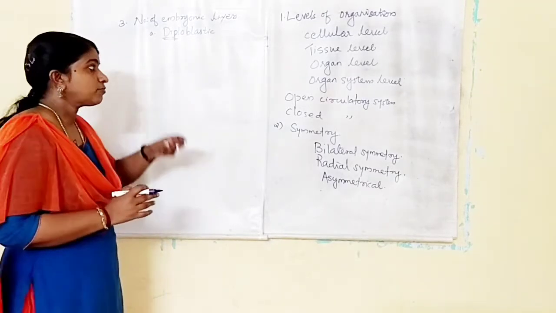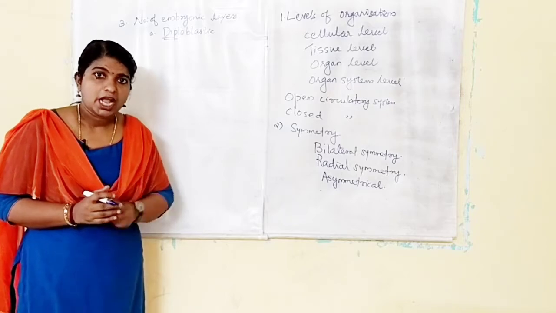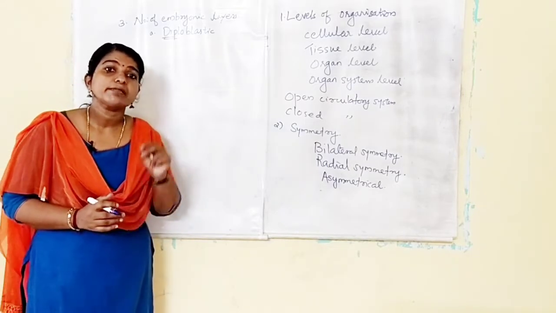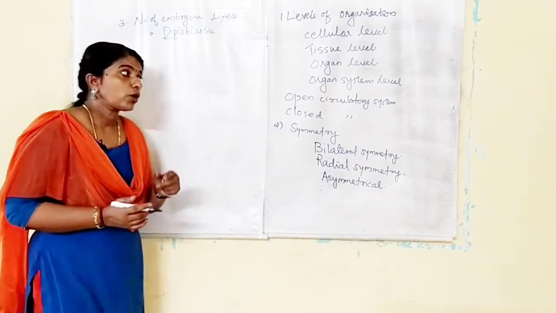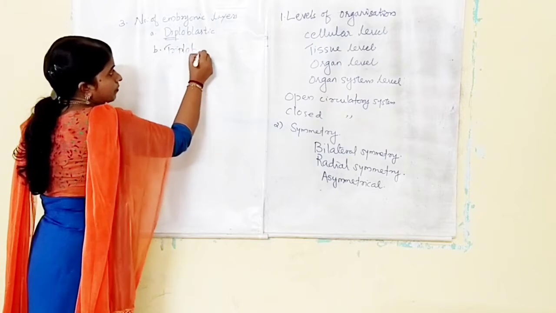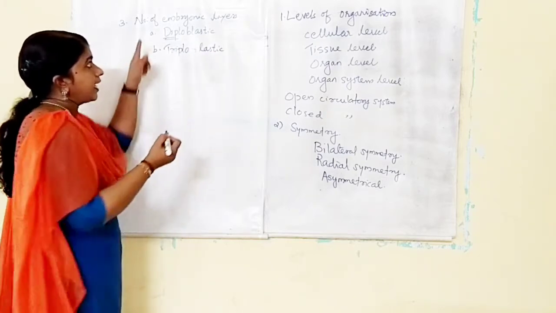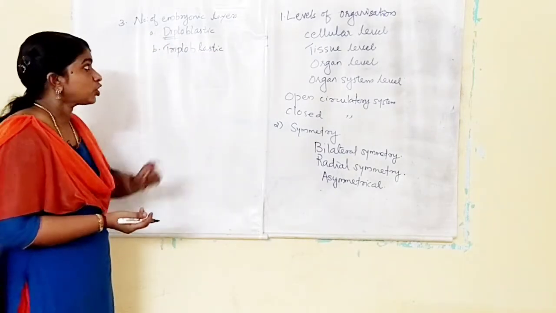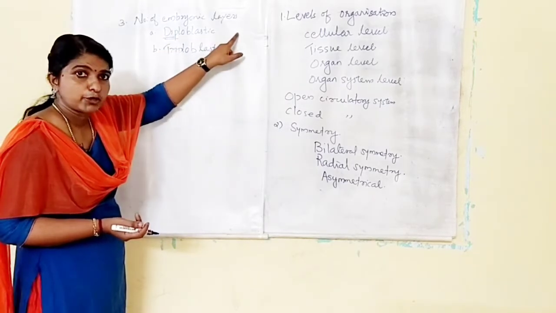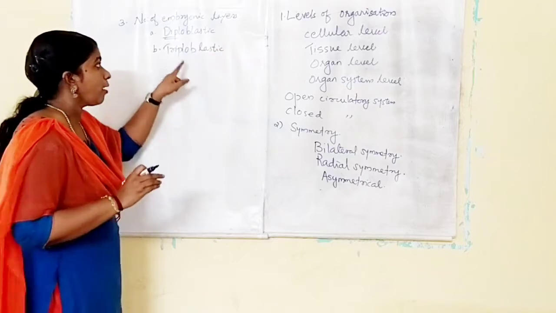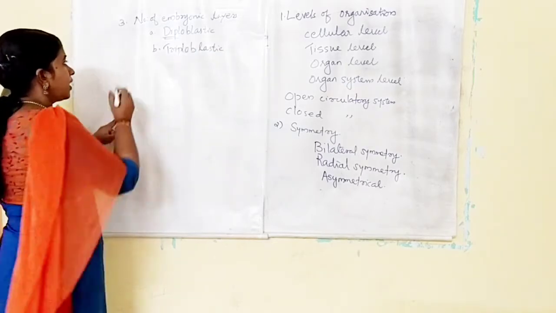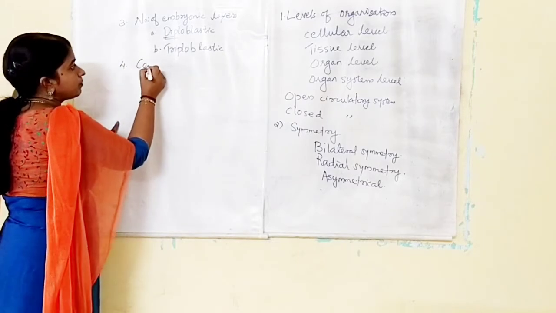And higher organisms have three germ layers: outer ectoderm, inner endoderm, and in between there is mesoderm also. Such organisms are known as triploblastic. So based on the number of embryonic germ layers, diploblastic and triploblastic. Here two layers, ectoderm and endoderm only, in between mesoglea. Here ectoderm, mesoderm and endoderm. Now the next one is coelom.